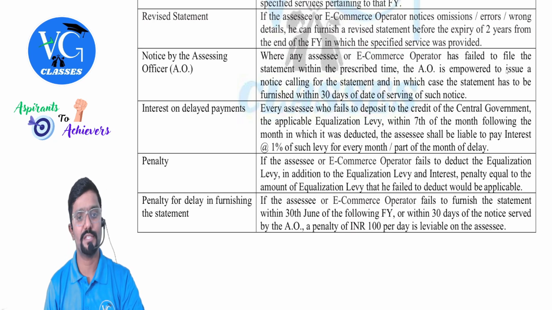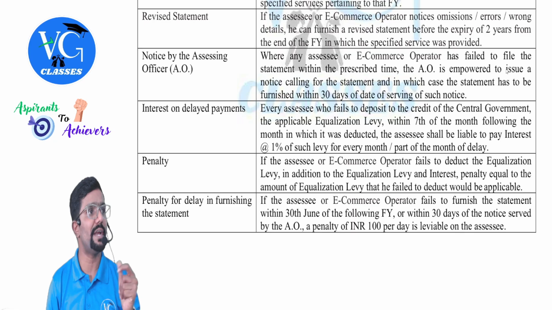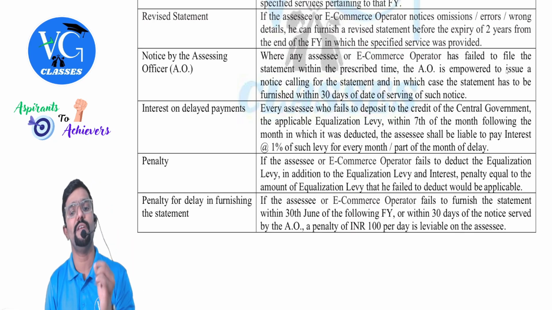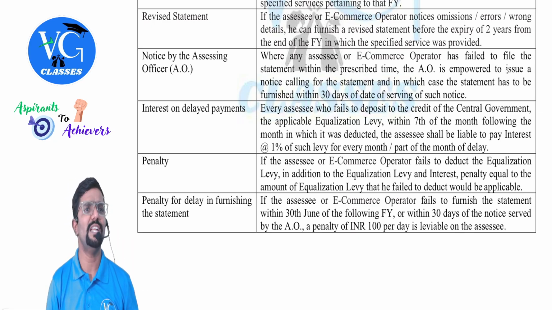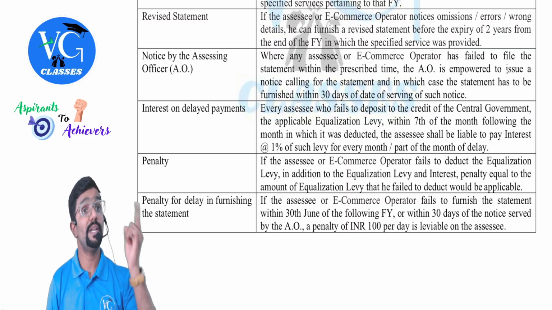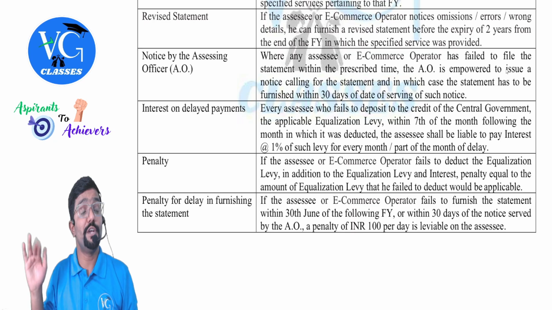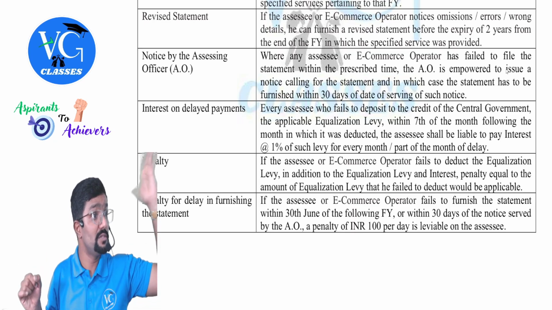Interest on delayed payments. Every assessee who fails to deposit to the credit of the central government the applicable equalization levy within 7th of the month following the month in which it was deducted shall be liable to pay interest at what rate? 1% of such levy for every month or part of the month of delay. Same as TDS. But in TDS, they have also told, if you have deducted but not remitted to the government, then it is serious.